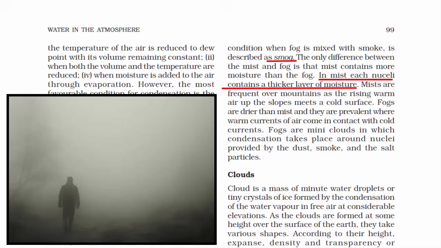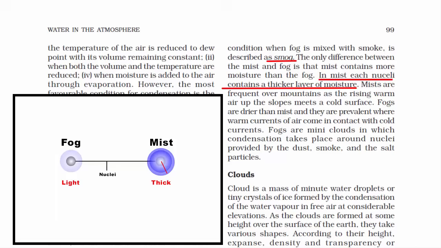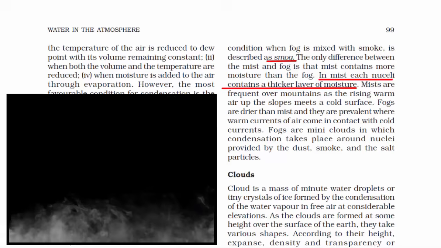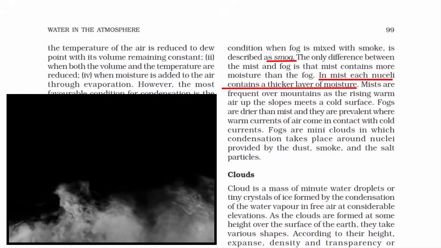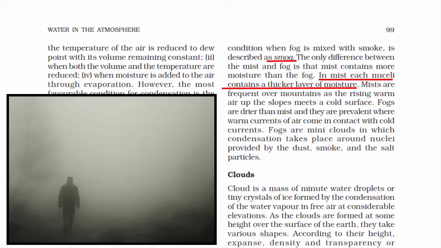When it comes to fog, fog is basically a cloud at ground level. Fogs are drier than mist. That means the layer of moisture around the nuclei in the case of fog is not thick. When there is less water content, that means moisture content will be less, and this is exactly what happens in fog. And that's what makes the fog light and dry, causing poor visibility. Because if the moisture content is low, then the nuclei in fog will float in air for a longer duration, and that's what causes poor visibility.